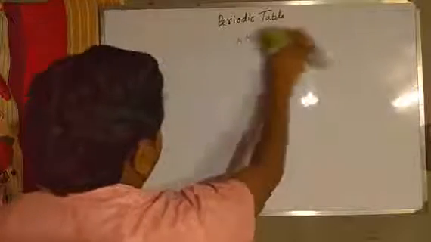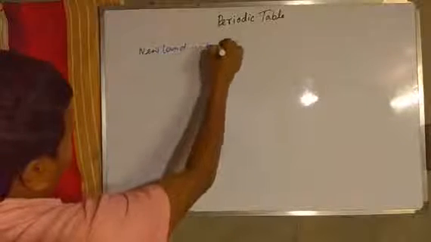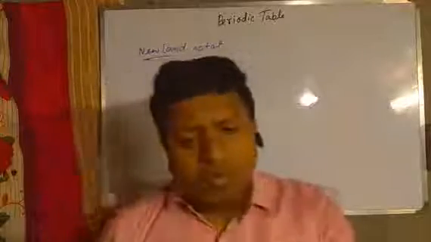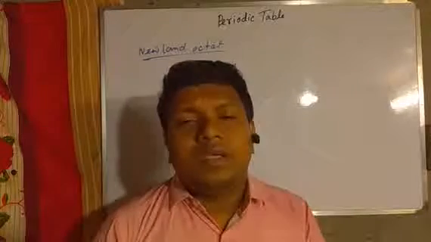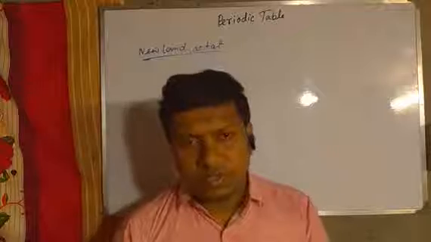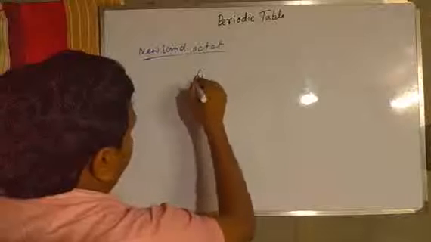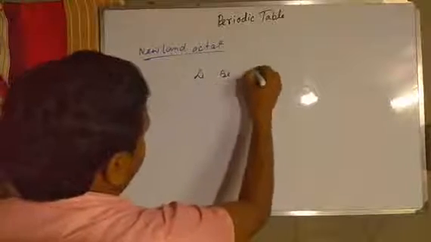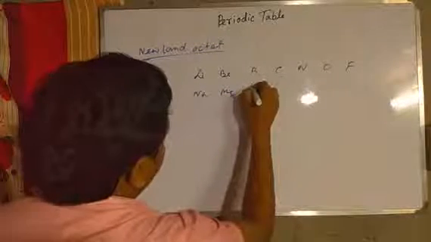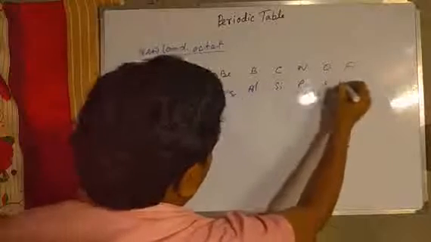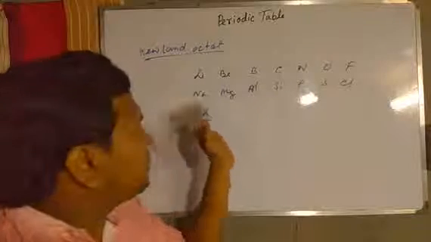Next, Newland's octet law. When Newland discovered this octet law, no inert element had been discovered, and he arranged the elements according to atomic mass: lithium, beryllium, boron, carbon, nitrogen, oxygen, fluorine, sodium, magnesium, aluminium, silicon, phosphorus, sulfur, chlorine, potassium. And he discovered that